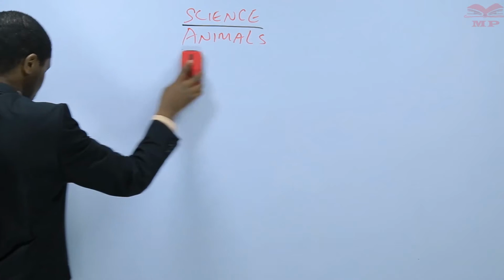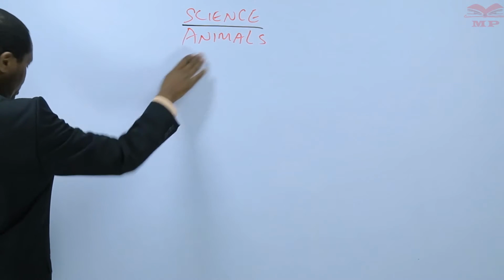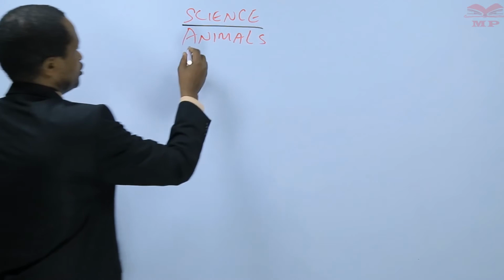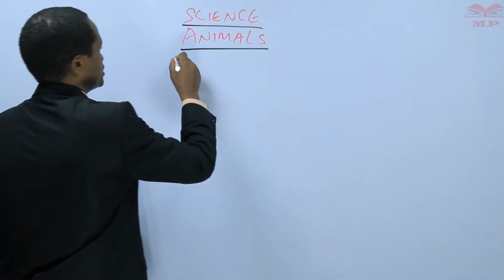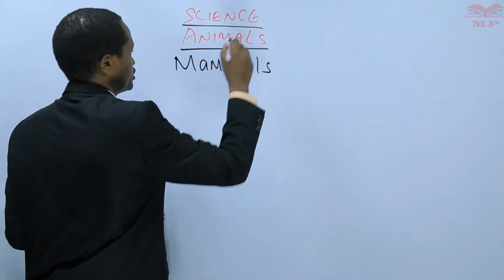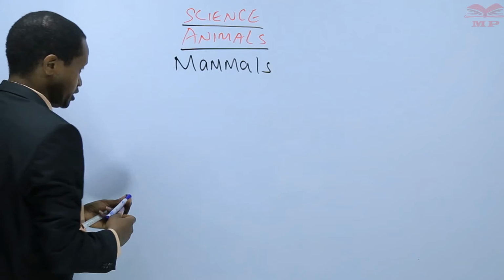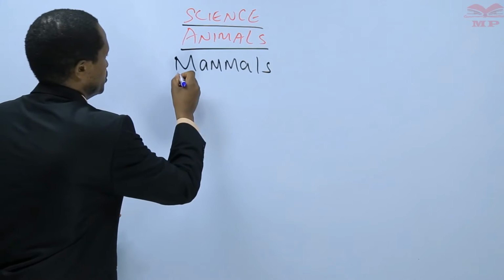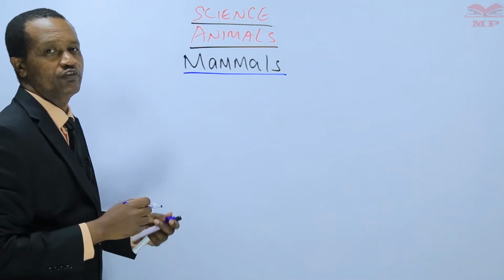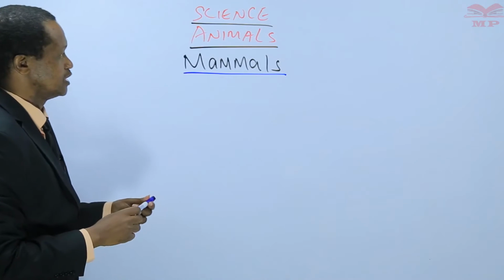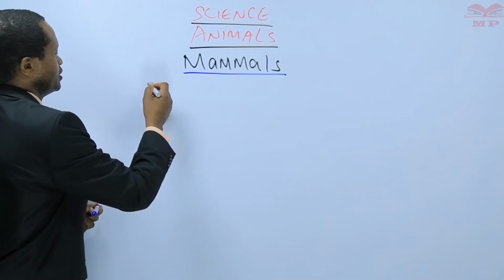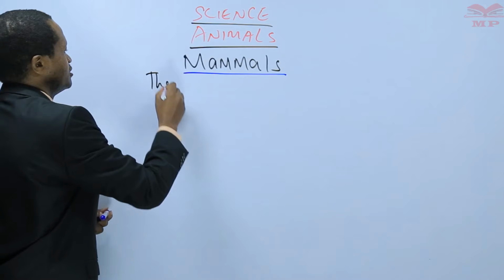Under the topic animals, we want to learn the characteristics of mammals. Characteristics of mammals. So learners, you can write down the main